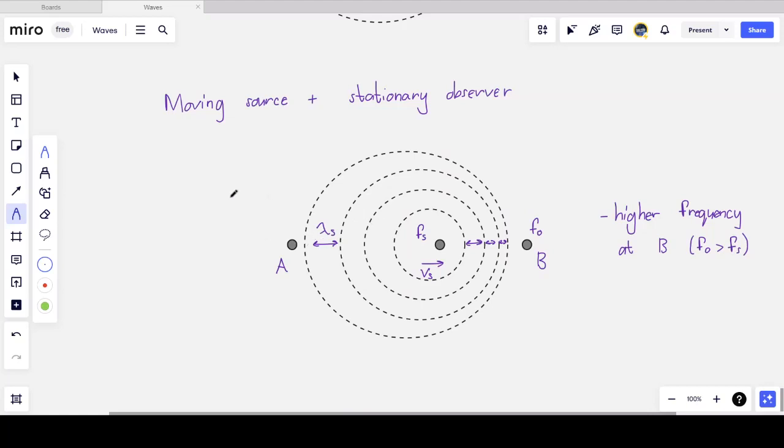So the apparent wavelength lambda A is now stretched out compared to the original wavelength of the wave. And so this observer also observes a different frequency, but it is lower. So the pitch of the sound is also lower.